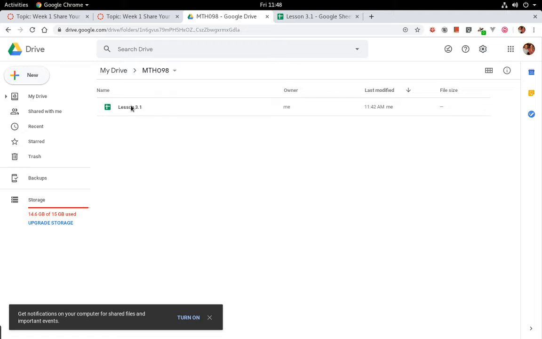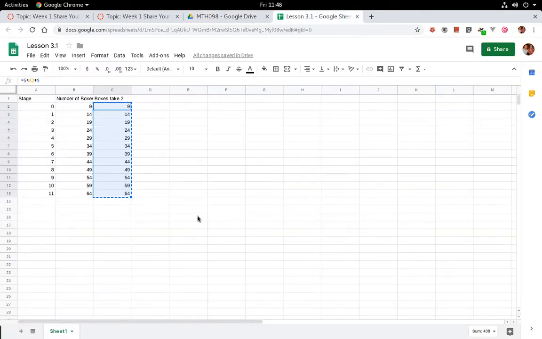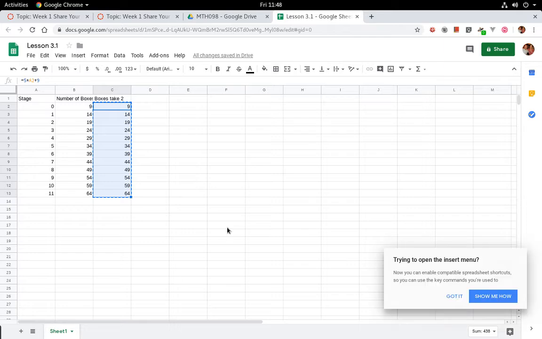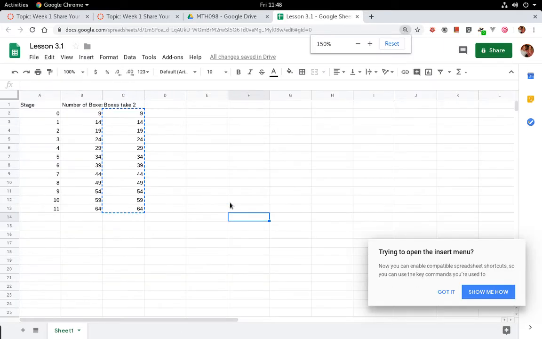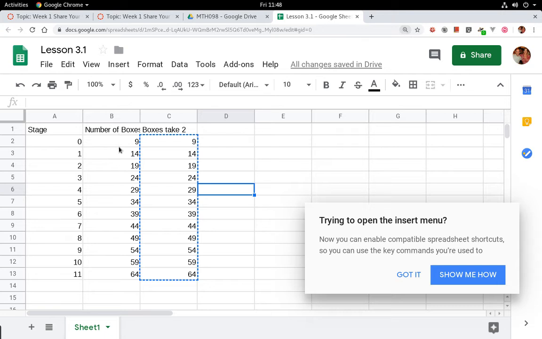So here's my lesson 3.1 that I'm working on for Share Your Work. Now this is a slightly different set of numbers. Again, it's not the one you have. Blow this up a little more. So don't look at my numbers and think that's what your answers are supposed to be. I don't want to give everything away here.